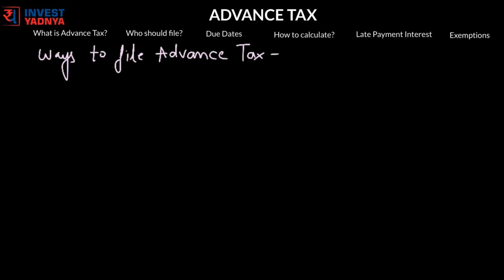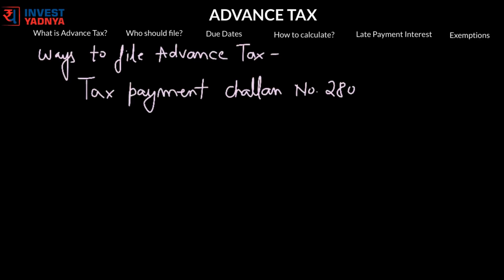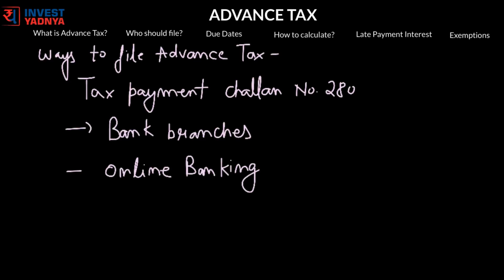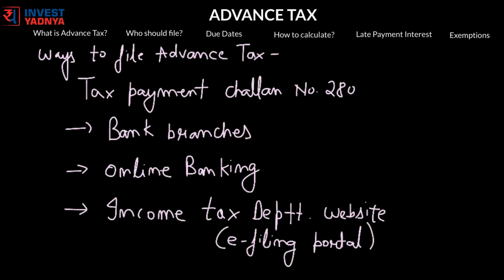Now Raju can pay advance tax using multiple ways by using tax payment challan number 280. He can do that at various bank branches or through the online banking of SBI, ICICI Bank, HDFC Bank etc. He could also pay it online through Income Tax Department's website or NSDL website. For details, you can check our video on how to pay income tax.